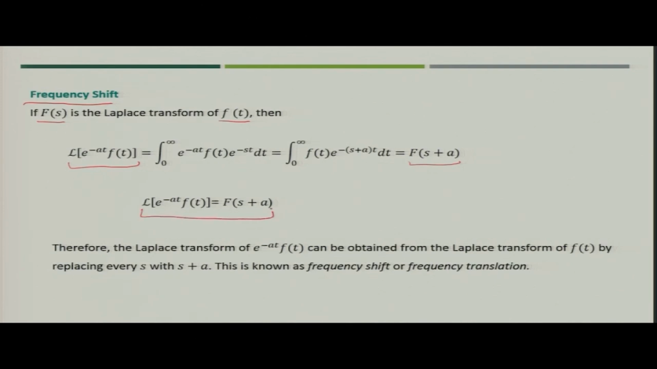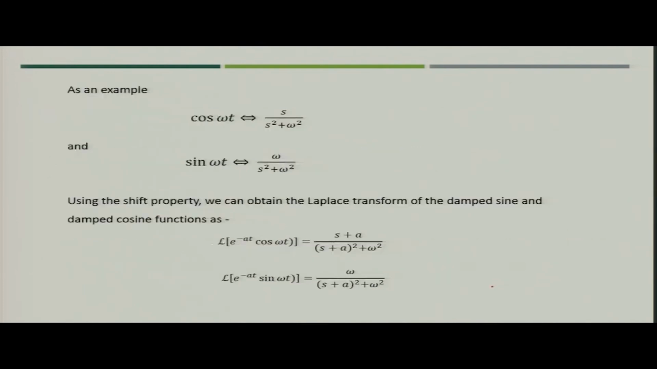So, you can say that in case of frequency shift, the Laplace transform of e to the power minus at f(t) can be obtained from the Laplace transform of f(t) by replacing every s with s plus a. This particular property is called frequency shift or frequency translation.